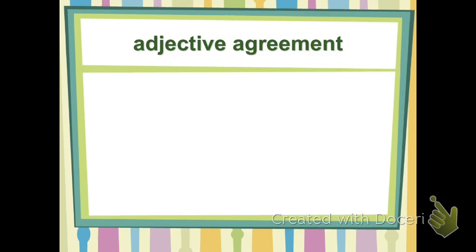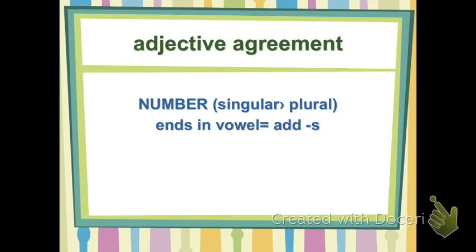So let's look at how we do that. First, going from singular to plural: if the noun ends in a vowel, you add an S. We do this in English also. To make a noun or adjective plural, we add an S. And if that adjective ends in a consonant, we add ES. So alto would be altos. But the word easy, fácil, ends in an L, not in a vowel, so we would say fáciles.